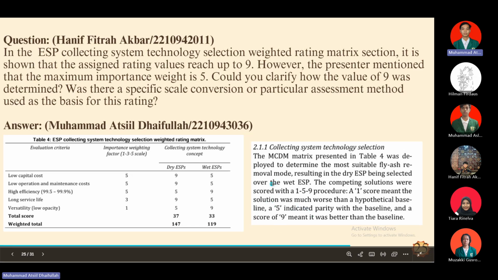So it depends on us. We can change the numbers to maybe 1, 3, 5, or 1, 2, 3, but the scale must be consistent: 1 for the lowest, then the medium, and the highest. So I think that's all for my answer to Hanif's question.